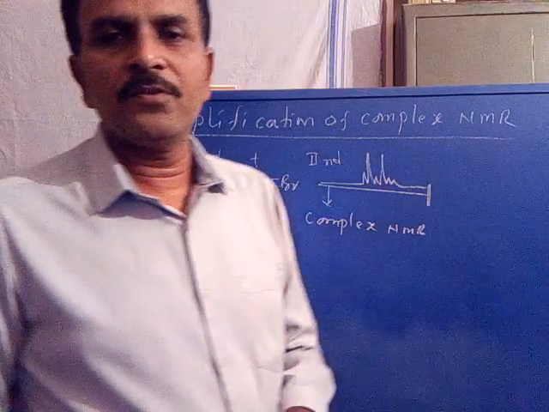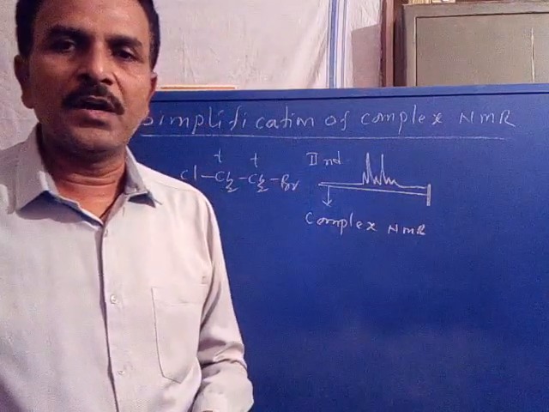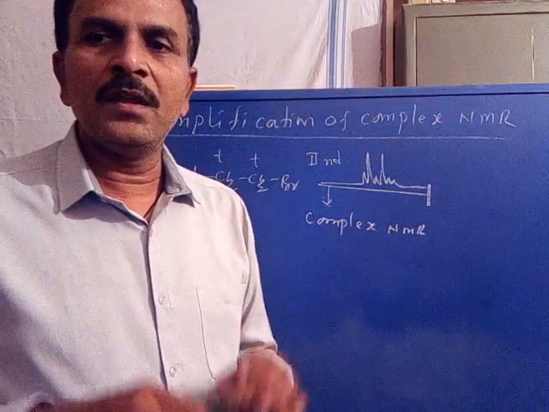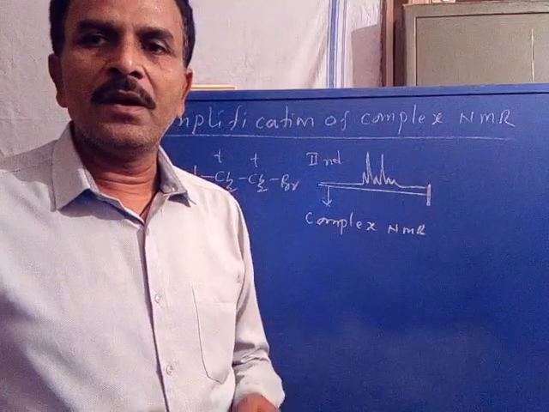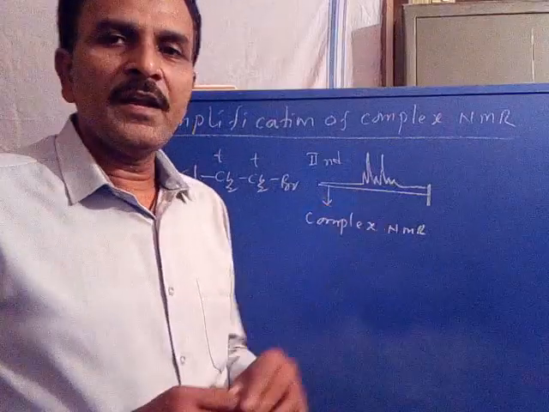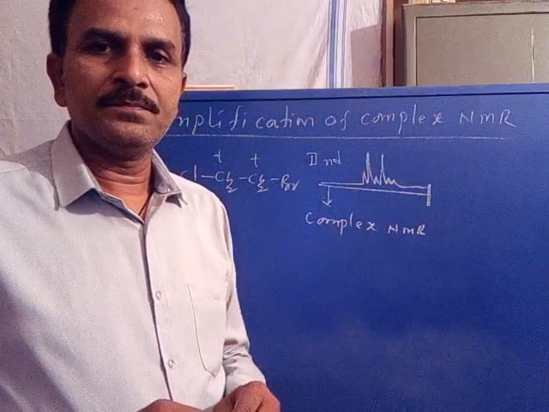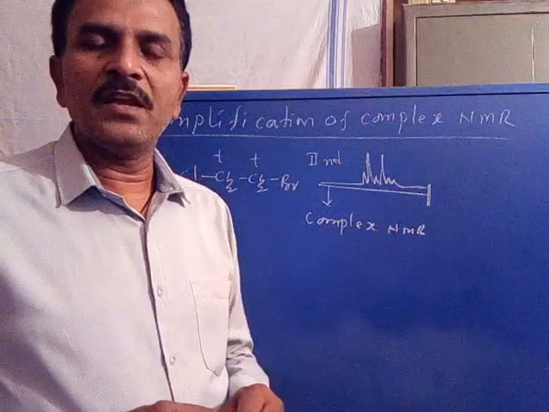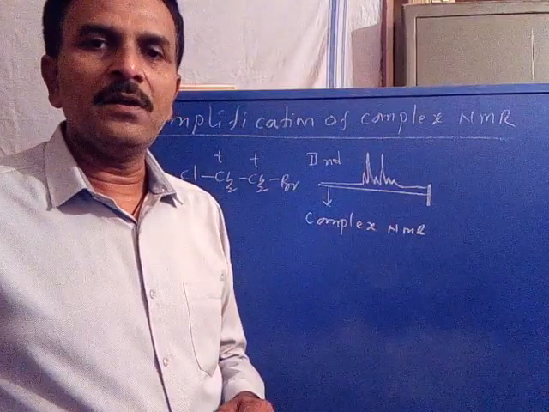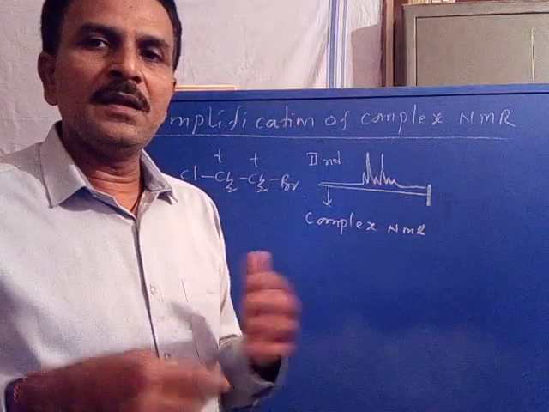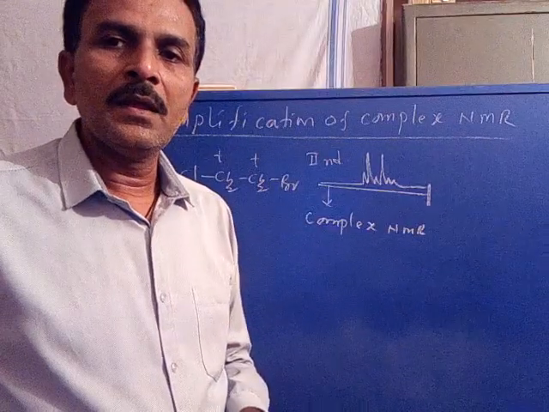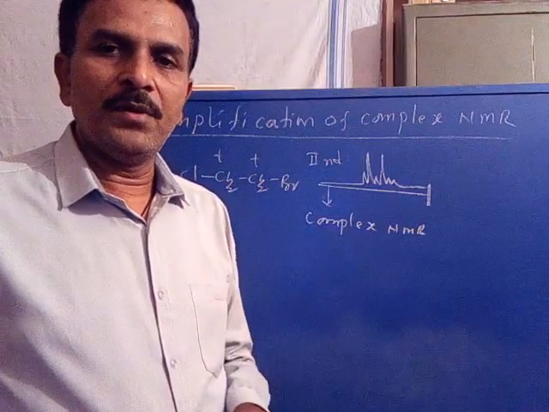The complex NMR spectra are not useful to study. That is, a complex NMR spectrum does not give any information regarding the molecular structure. We cannot identify the number of signals as the signals are overlapped. So that is one difficulty. We also cannot get the delta value, that is the absorption frequency of each signal, separately as the signals are overlapped.